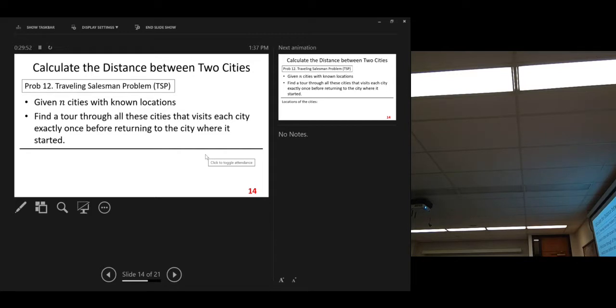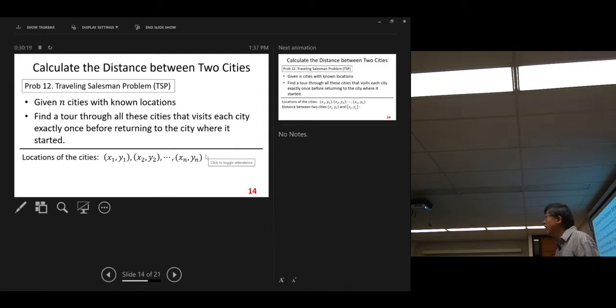But the first thing we need to solve is one simple problem: calculate the distance between two cities. We assume we have the locations of the cities, n locations, x, y coordinates. Suppose we are given all the locations, n pairs of x, y coordinates.